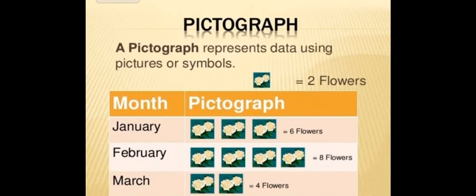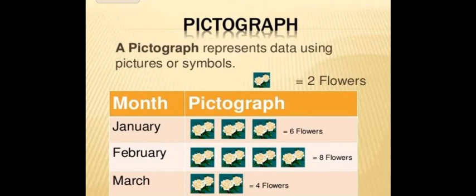In data handling, sometimes we use graphical representation. When the data is represented graphically to give a clear idea of what is represented, this is known as graphical representation. We include a pictograph, a bar graph and a double bar graph in graphical representation. Our first part is the pictograph.